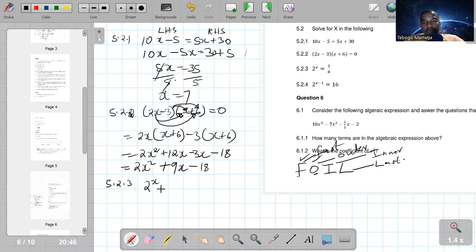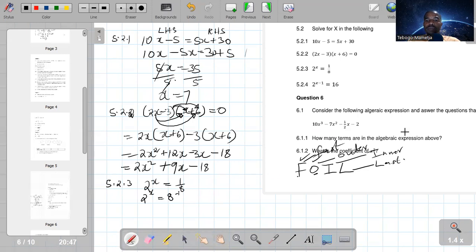So the next one is 5.2.3. Never mind the numbering, I just want to distinguish them from the others there. So this is what we call an exponential equation. How do we solve it? If we have written this as an exponent, we must also write this one as an exponent. So this is 2 to the power of x, not 2x, guys, is equals to, so how can you write 1 over 8 as an exponent? 1 over 8 as an exponent can be written as 8 to the power of negative 1.